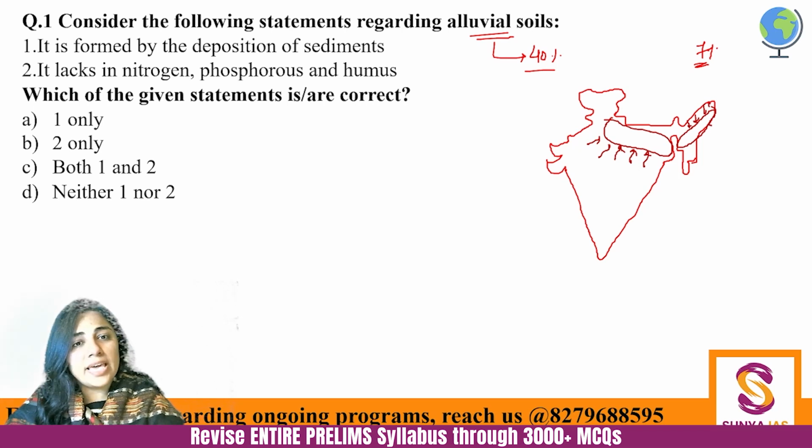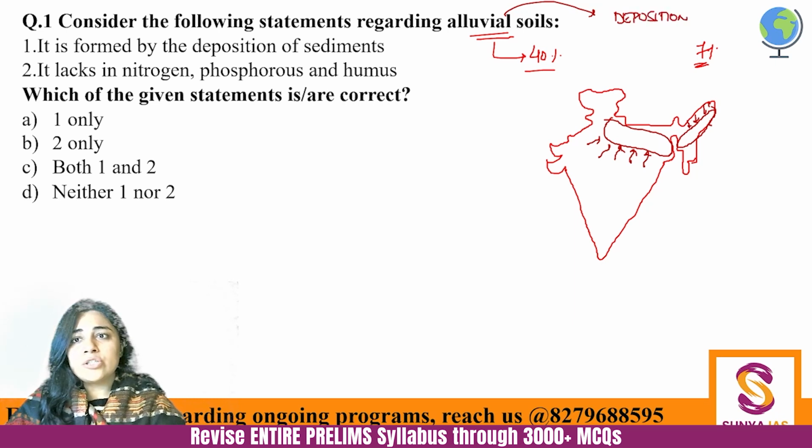And now when I'm saying again and again that rivers are there, you should understand that rivers have a very major role in creation of alluvial soil. Alluvial soil actually is a depositional soil. Rivers are agents of erosion.